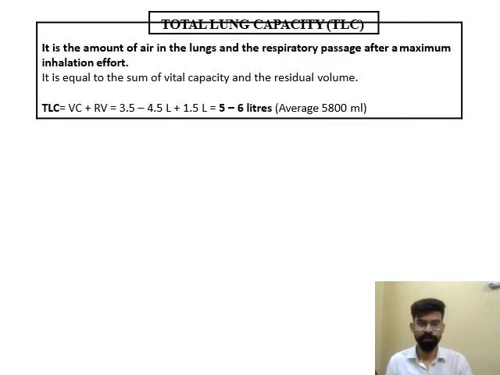Next is TLC, that is total lung capacity. As the name suggests, it is the total amount of air a lung can have, the maximum volume of air that a lung can hold. So it is the sum of all the volumes. Total lung capacity is equal to vital capacity plus RV, and it is near about 5 to 6 liters on average. So this is all about pulmonary volumes and pulmonary capacities.